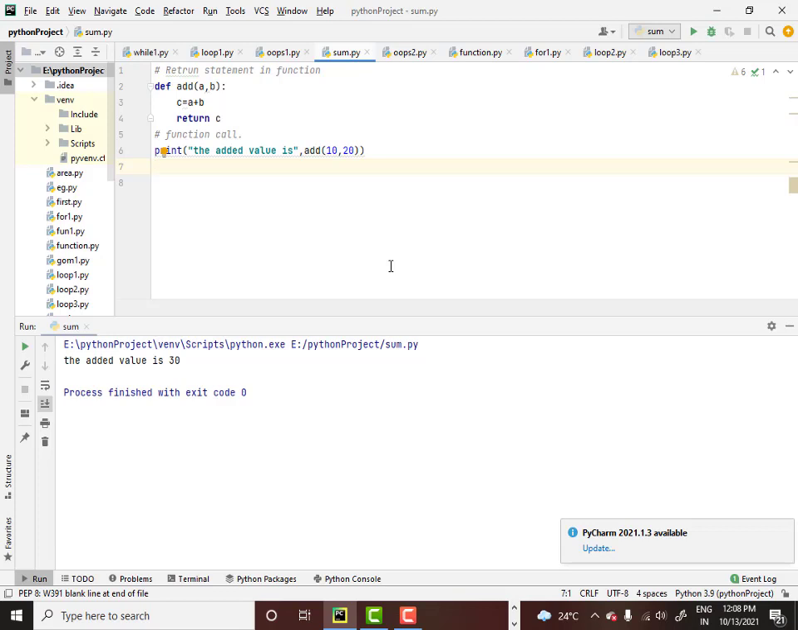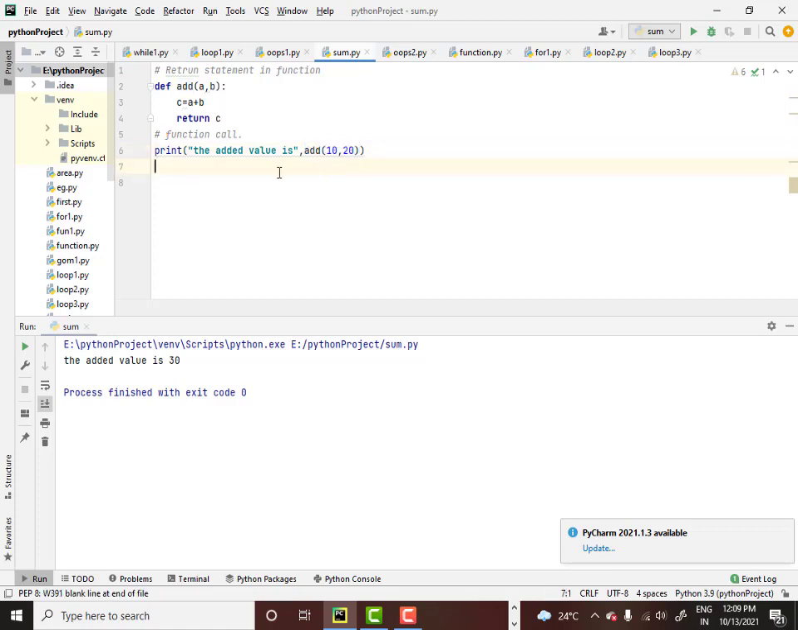Any doubts here? Balu, I have one doubt. Tell me. Like you said, return c, but in the next statement you wrote print the added value, comma, add 10 and 20, right? Correct. So you said it is return c and the added value is in the statement. So I really can get the... Okay, I will tell you. See, this portion is calling the function.